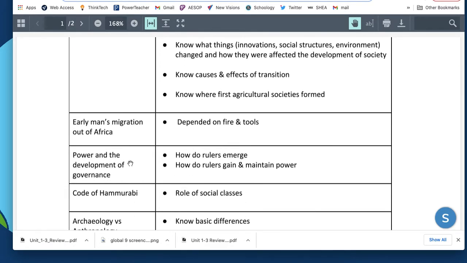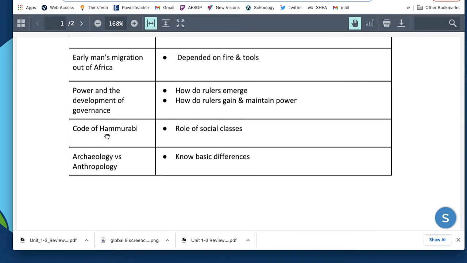Developing power and governance, and how rulers emerge and how they gain power and what they do to show that they're in power, whether it is legal codes or architecture or particular things that show what the culture and beliefs and the values that the people have that may come there. You can see there's going to be some things about Hammurabi, the role of social classes. So it's not just about strict rules. It's about how people in different classes were treated amongst each other, and if they were from different ranks, hierarchies, we would see how that's going to shift as well.